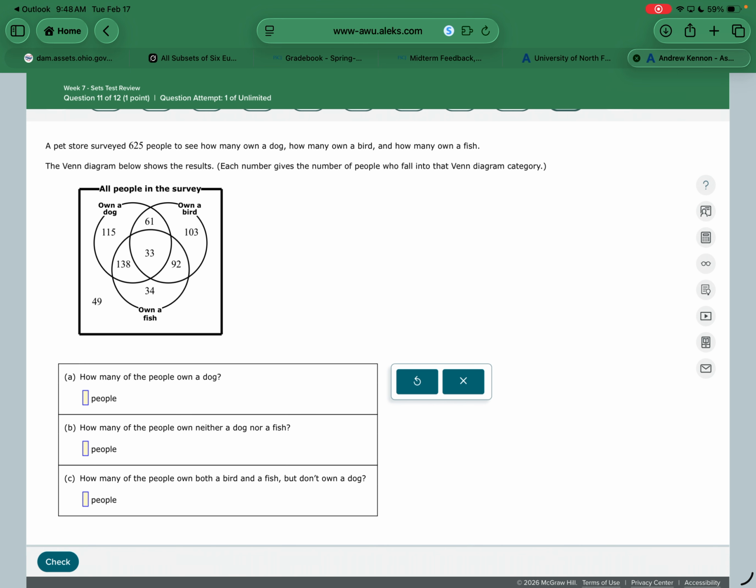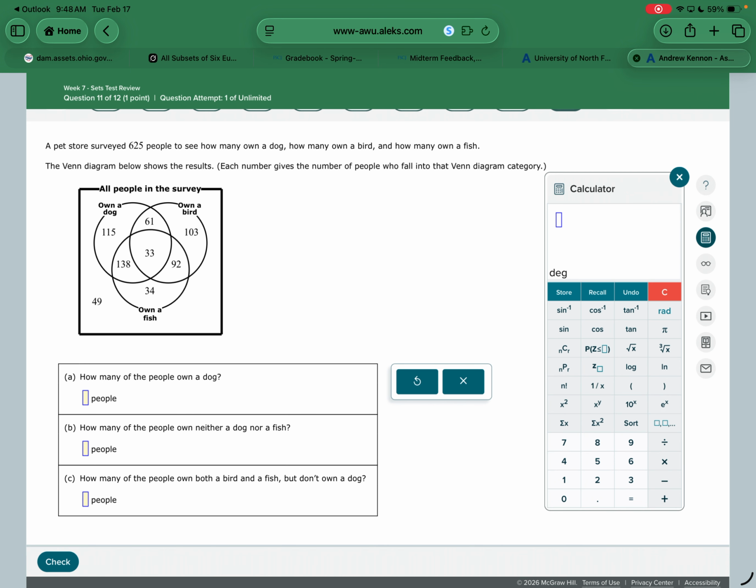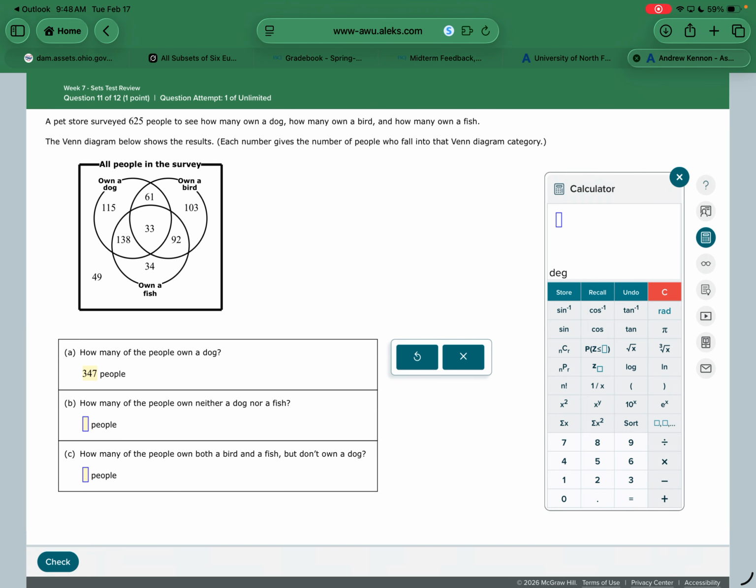So this is just reading it. How many people own a dog? This would be everything inside the dog circle. If you own a dog and a bird, and I ask you if you own a dog, you would still say yes. Okay, so it's everything inside the dog circle. That'd be 347.